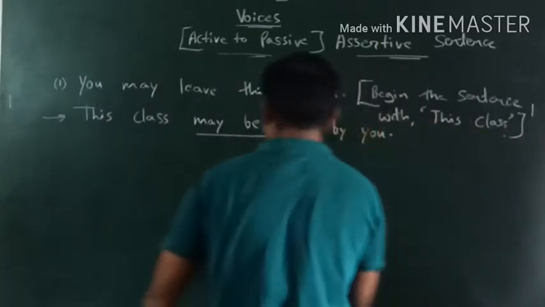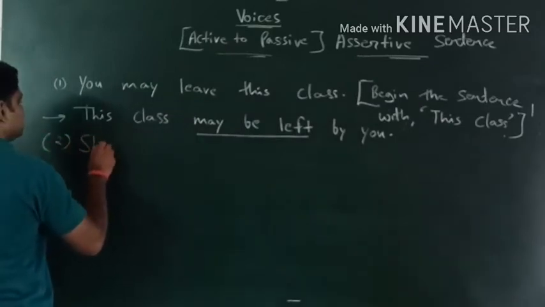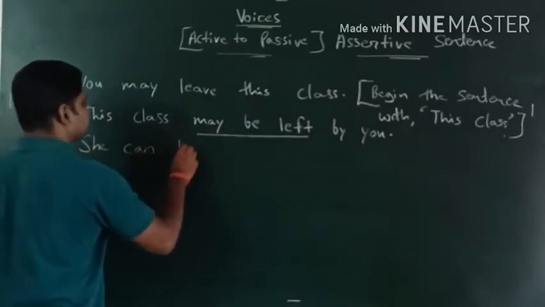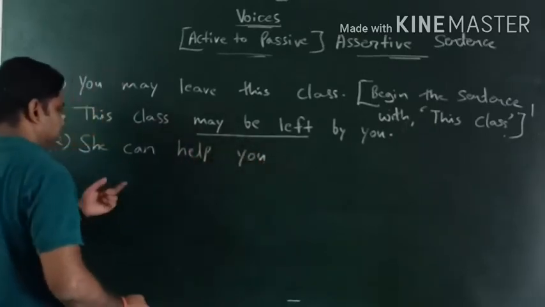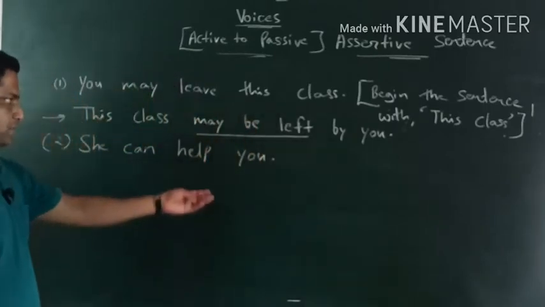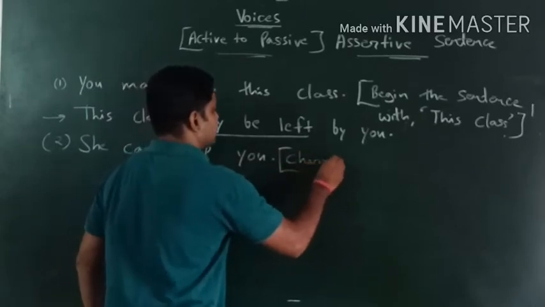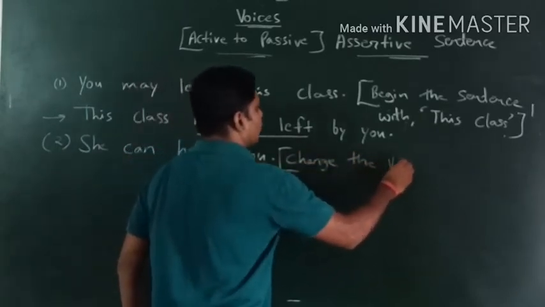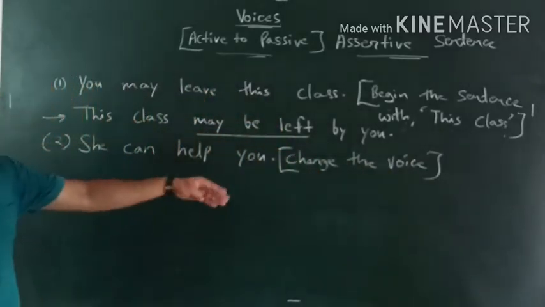Okay, if I write: She can help you. This is the sentence, and suppose in the bracket you get: change the voice.